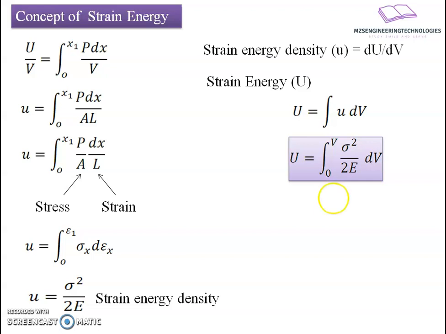So let us extend the concept of strain energy towards axial loading, where we make a statement: strain energy is stored due to the axial loading. Here we are going to consider the effect of axial load, and estimate what amount of strain energy is stored by that deformed body under the action of tensile force.